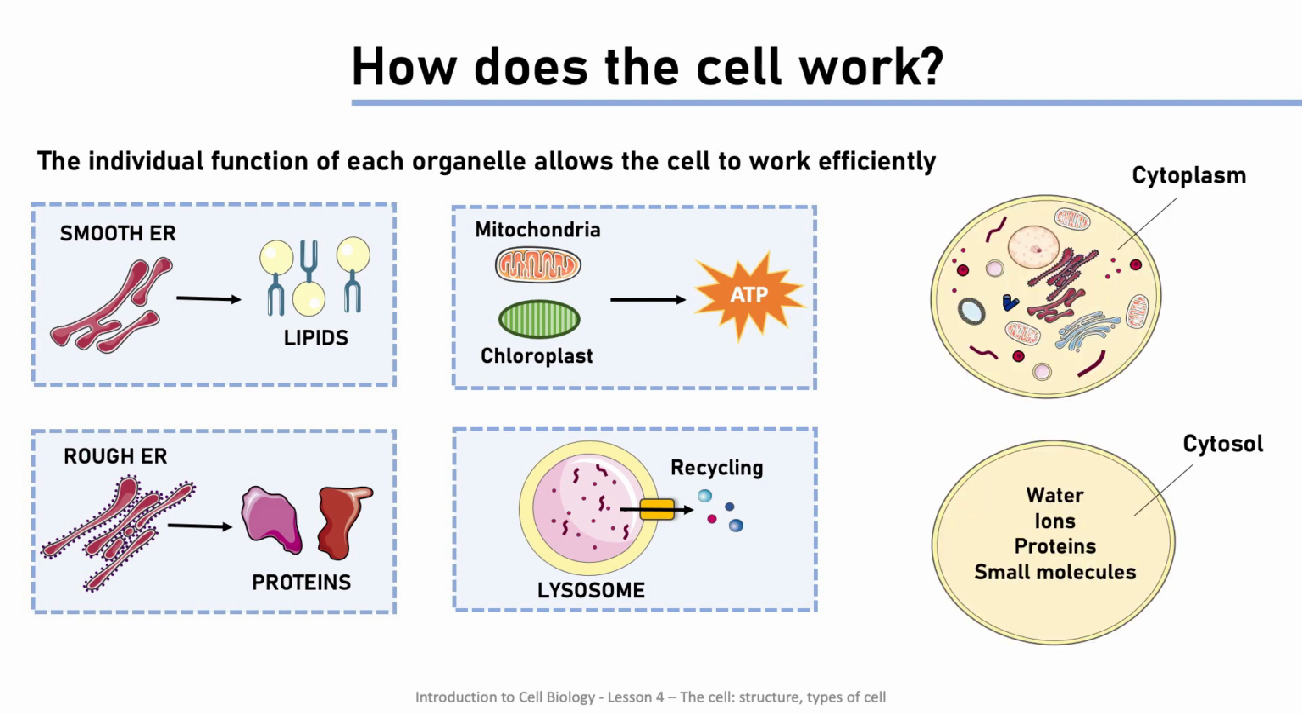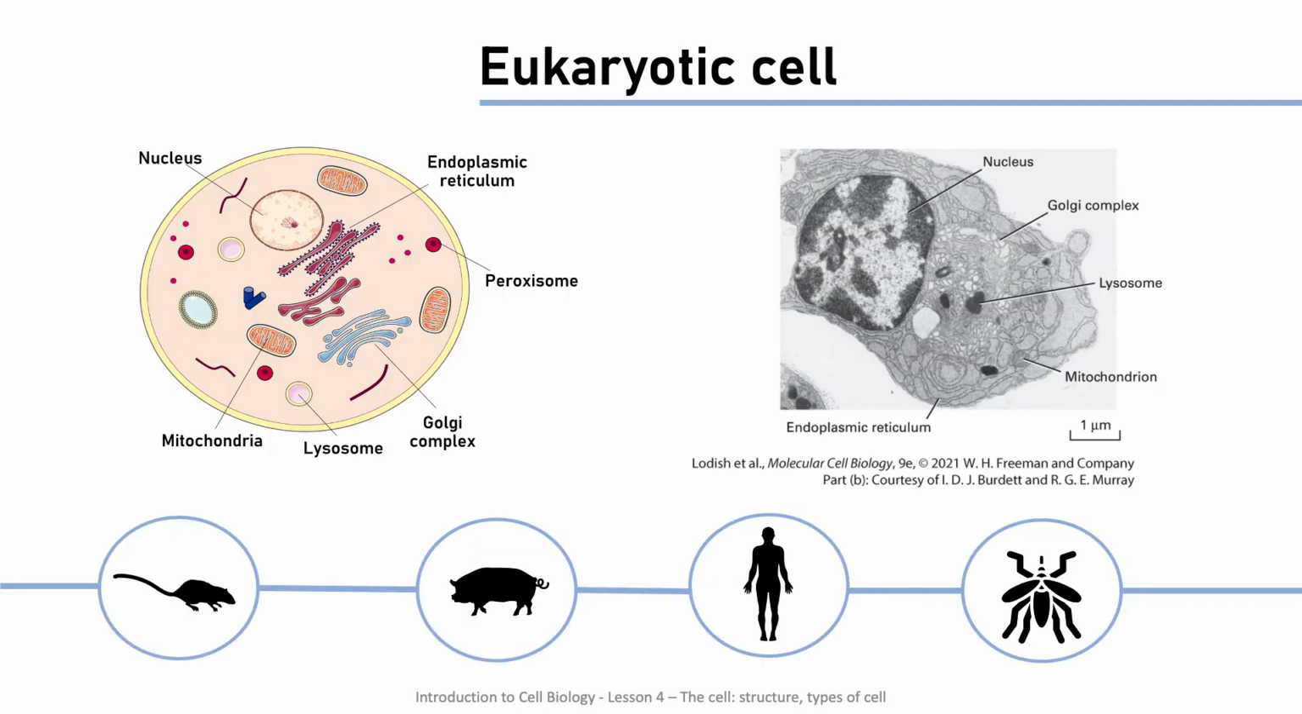Cytosol is the cytoplasm without the organelles and contains water, proteins, ions, and small molecules. Overall, the individual function of each organelle will allow the cell to function as an efficient factory. In this course, we will focus on the eukaryotic cell, since this is the basic unit of multicellular organisms.